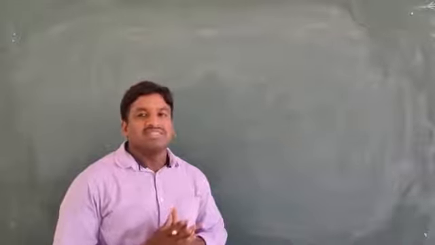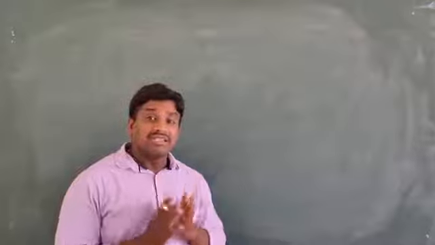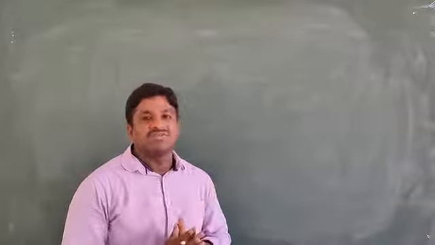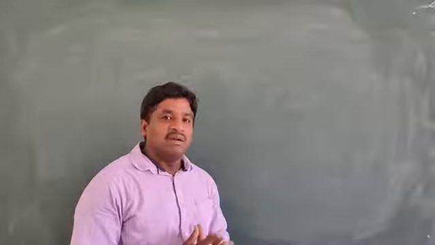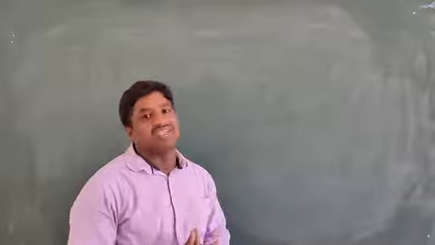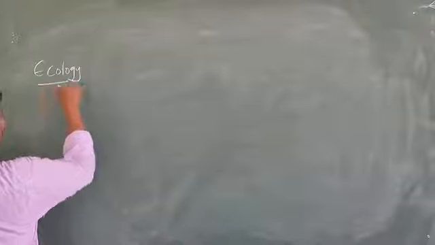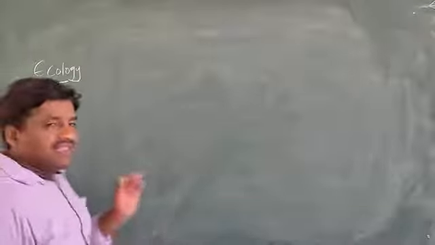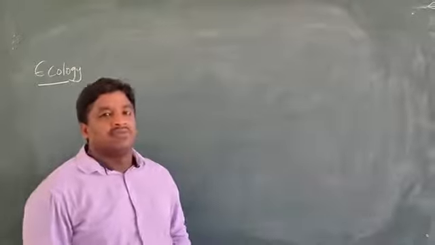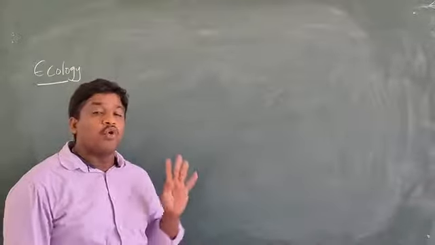Today we are focused on ecology concepts. That means the ecology unit, consisting of 4 chapters.